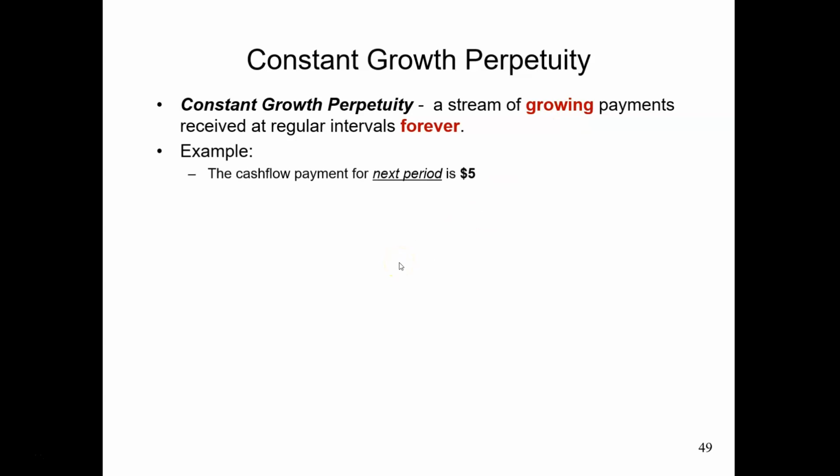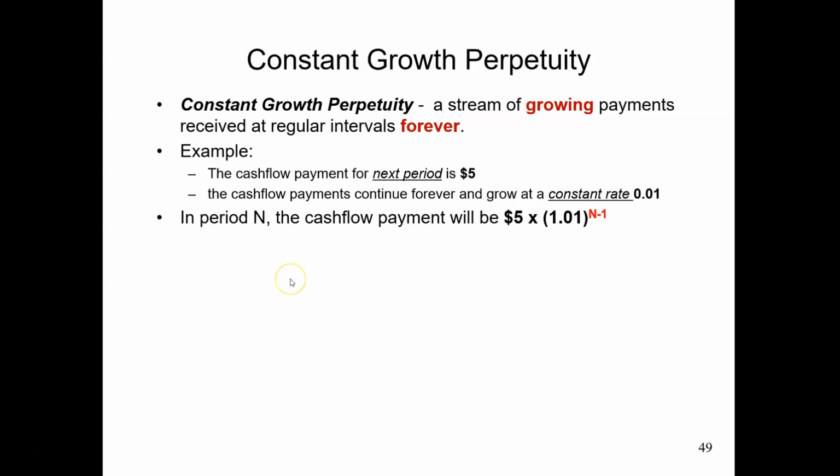For example, in a typical constant growth perpetuity, you receive a cash flow payment for the next period of $5. Then these cash flow payments will grow at a constant rate. Here I choose 0.01 as the growth rate. After n periods, the cash flow payment will be $5 multiplied by 1.01 to the power of n-1.